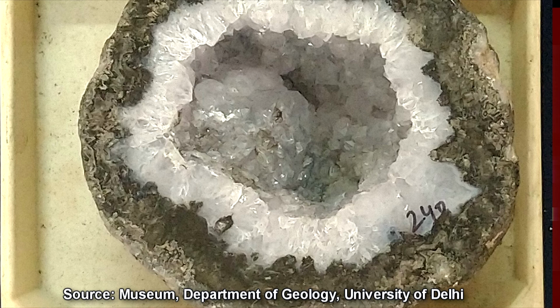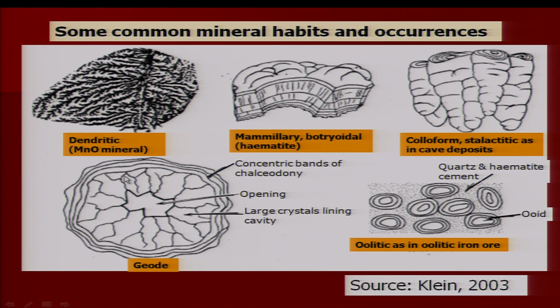A geode is a naturally occurring secondary mineral formed in the cavities of a basic igneous rock like basalt here, and this is an example of quartz and hematite here. These two are clubbed together here with the help of a cementing material.